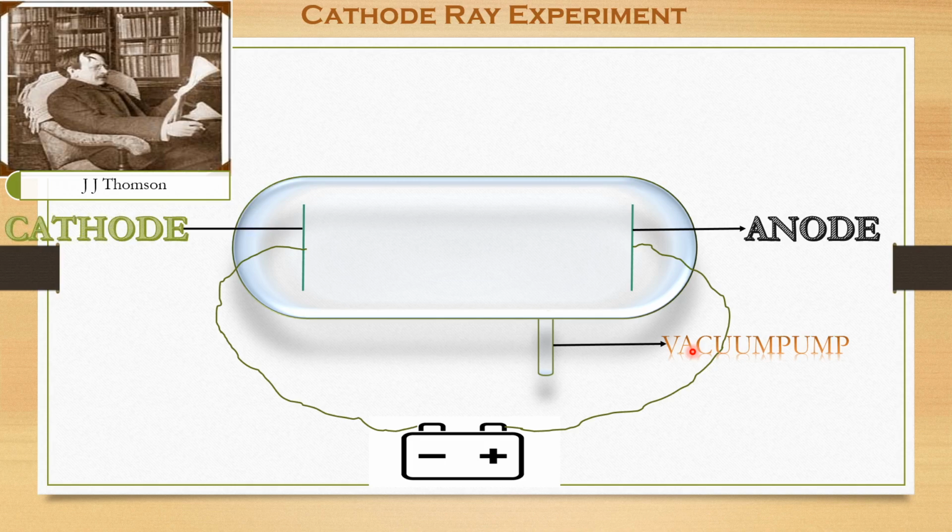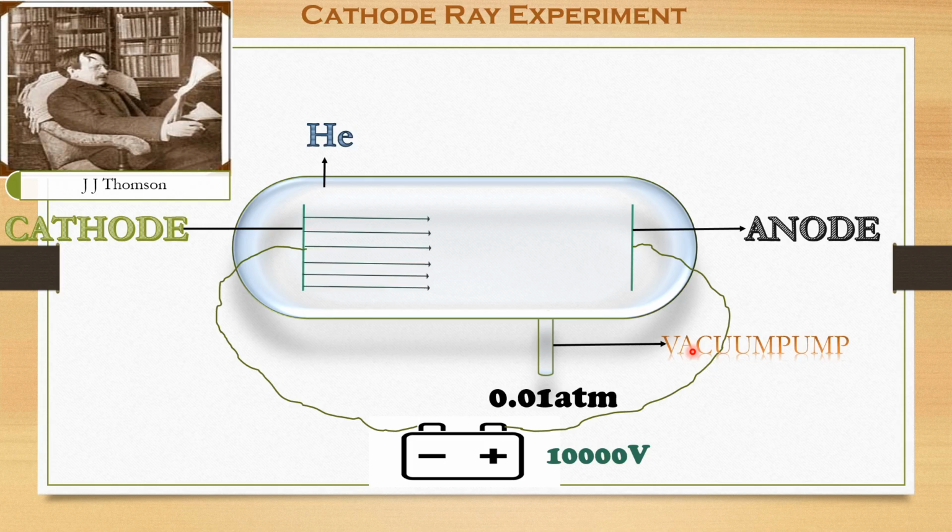And now, when he connected these two electrodes, he filled the glass tube with helium gas. After that, he started increasing the voltage up to 10,000 volts. He did not observe anything. But when he decreased the pressure to around 0.001 atmospheric pressure, he observed, as William Crookes observed, that some rays were emitted from the cathode and started moving towards the anode.